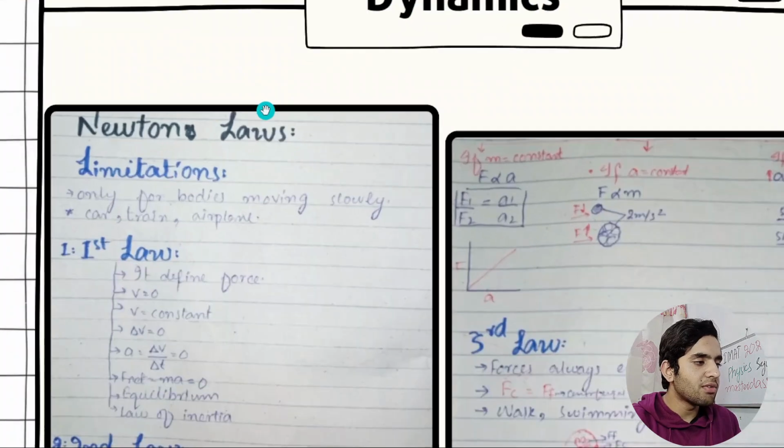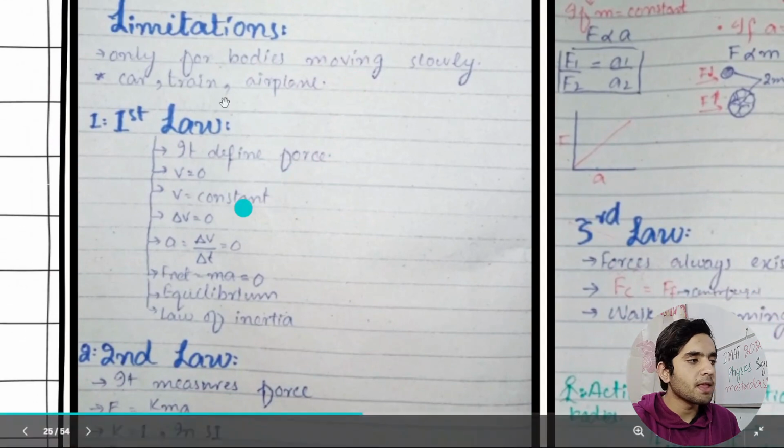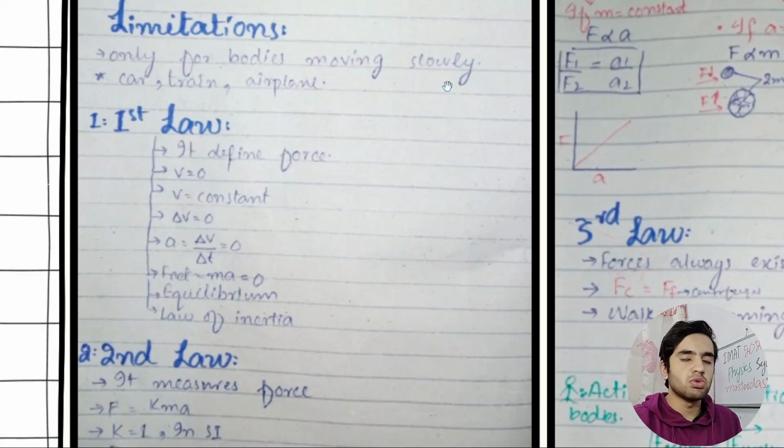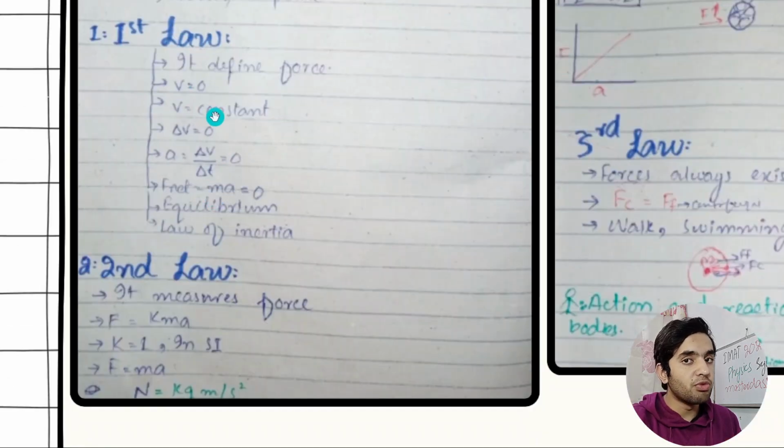So now here we have Newton's three laws: first law, second law, and third law. The first law has a limitation, just for bodies moving very slowly. The first law is applied to those motions. What the first law says defines force, and a is equal to 0 because the body is moving at constant velocity.